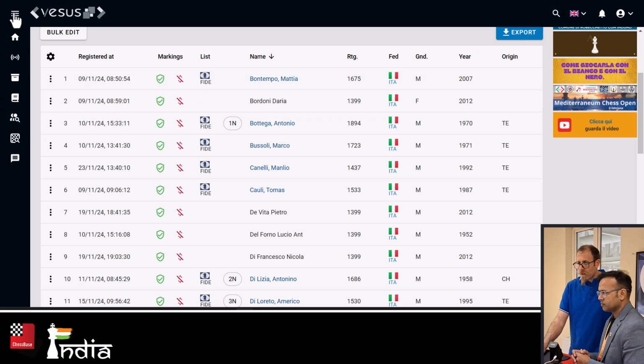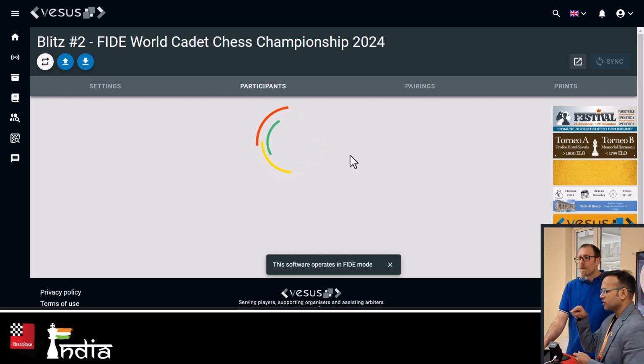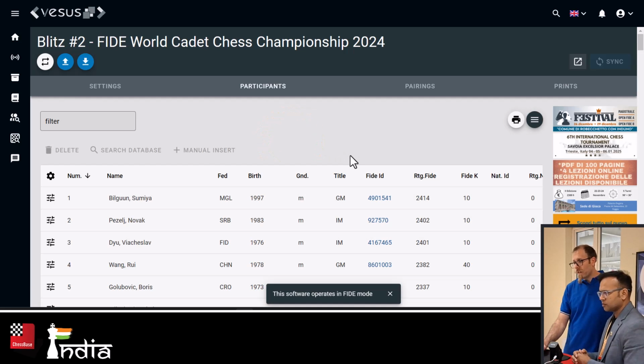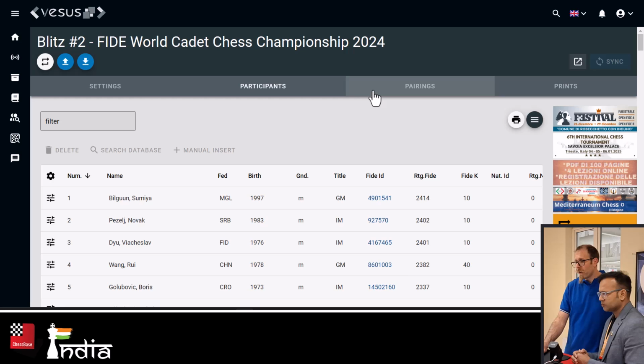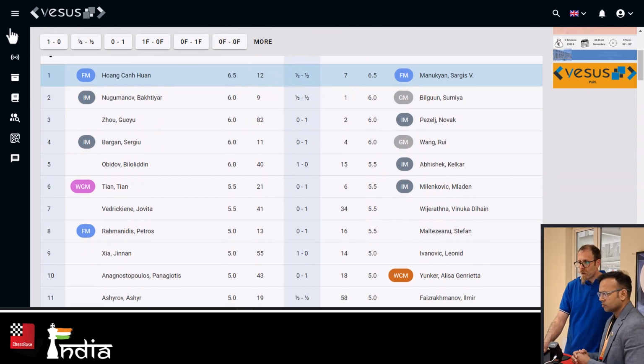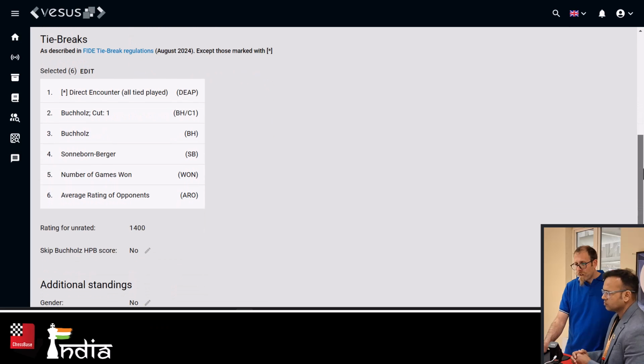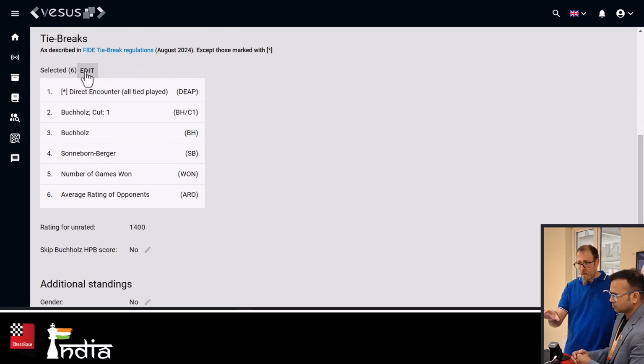That's great. So you don't need to take a printout and sit down and click. You can just come and click here and all done. Yes, that's right. And then the pairing software is very easy. You have your pairings over here. You enter the results. You have the buttons. You can do it by keyboard as well. It's very fast. You have all the tie breaks defined by FIDE. There's a total of 50 tie breaks provided by this pairing software. It's one of the most advanced you can see today.